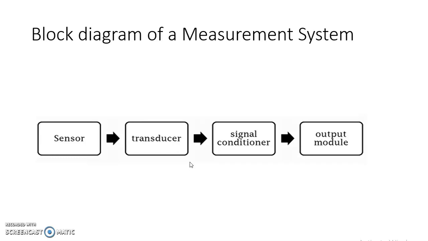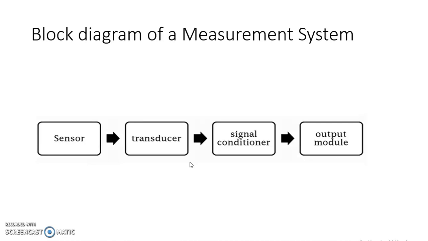This is required because the quantity to be measured may be a physical or non-electrical quantity, and in order to measure it accurately, record it to use after some time, and indicate it, it must be converted into an electrical signal.